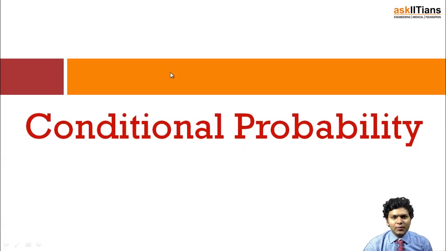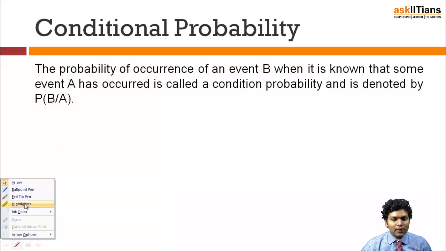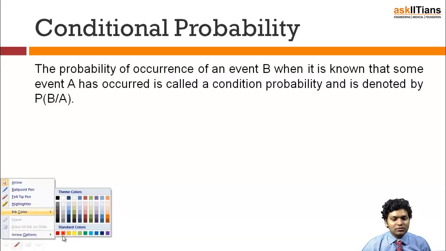After independent events, conditional probability is the new concept that we are going to learn. So let's deal with this and start with what is in this concept. So what is conditional probability? The probability of occurrence of any event B when it is known that some event A has already occurred, that is known as the conditional probability.